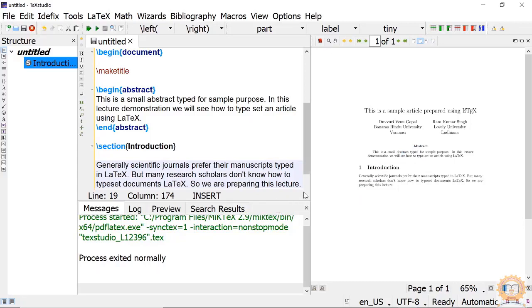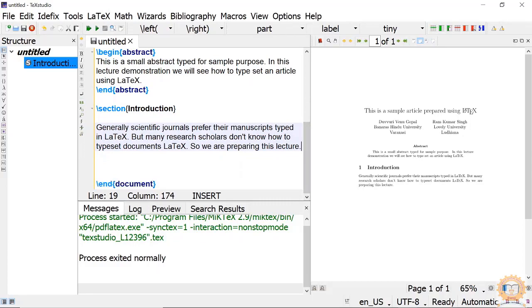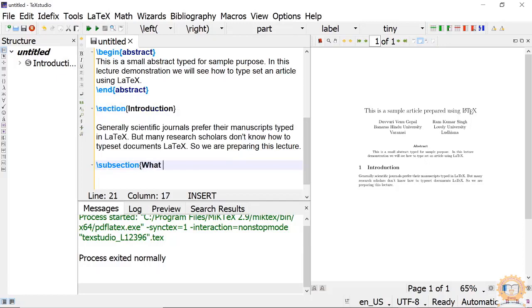Okay, like section, there is also a subsection for subsection purposes. Okay, see \subsection. Here we will say what is TeX.